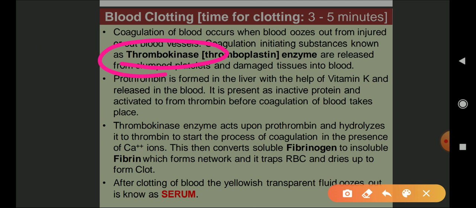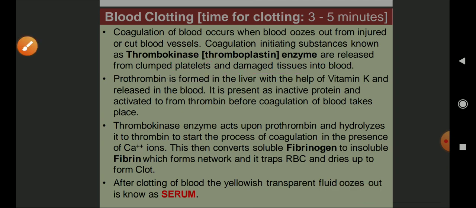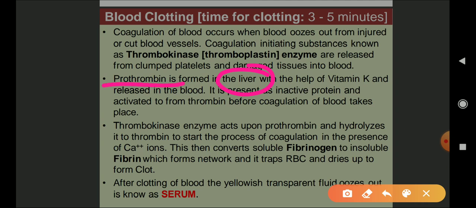Thrombokinase or thromboplastin is an enzyme which is important for blood clotting or blood coagulation, and it is secreted or released from the platelets and the damaged tissues in the blood. Prothrombin is formed in the liver. So where does the formation of prothrombin take place? The formation of prothrombin takes place in the liver, and it is with the help of vitamin K.